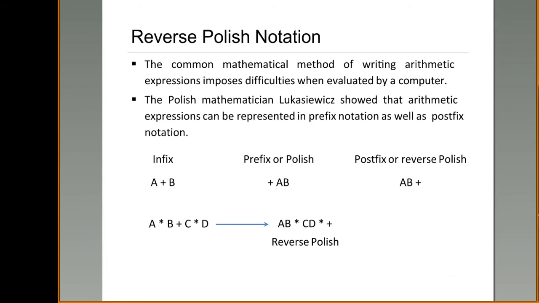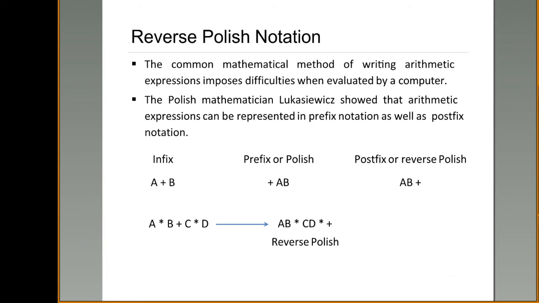When you consider this instruction, what is the corresponding reverse Polish notation or postfix expression? A into B. Postfix means the operator has to come after the operands, and this multiplication is between A and B. So A B star.